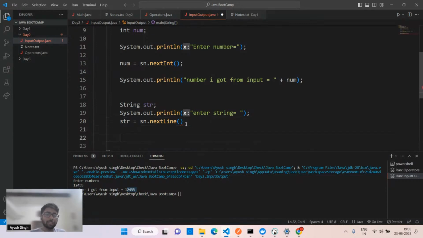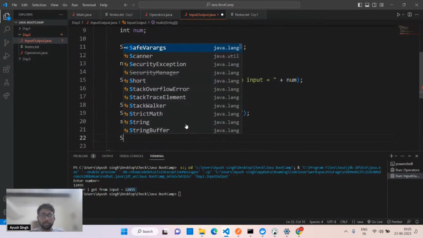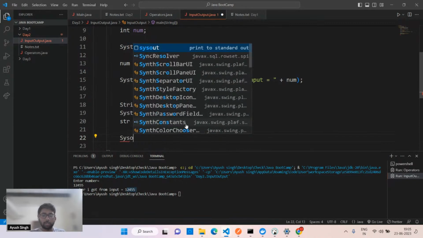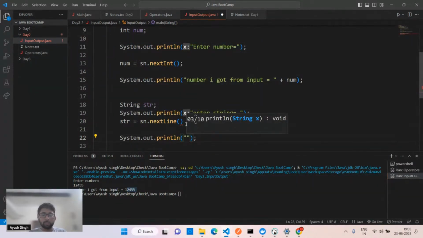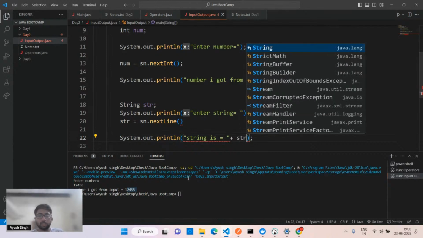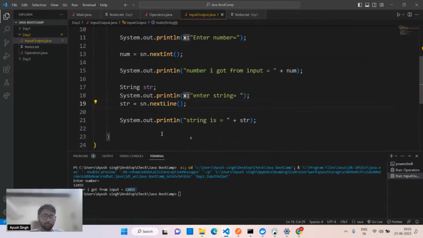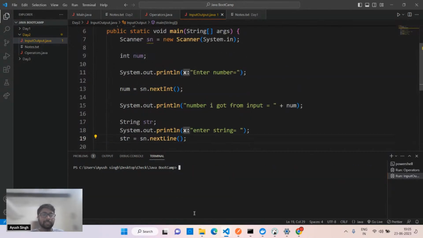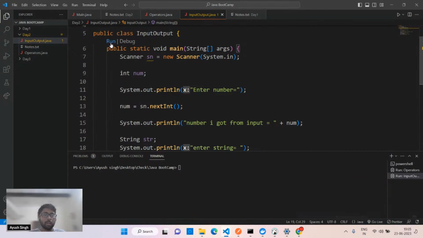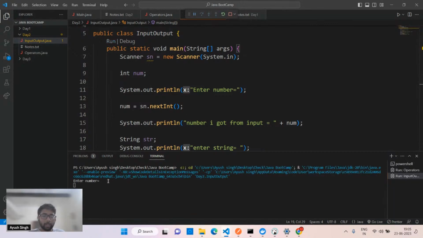So this is for taking the string as an input, and let's suppose you want to simply get the output of this. I'll simply write string is equal to plus and just type str. Semicolon, don't forget the semicolon, or you'll get syntax errors. Because this is a case sensitive and statically typed language, you cannot avoid compile time errors like in JavaScript, which automatically handles those things.